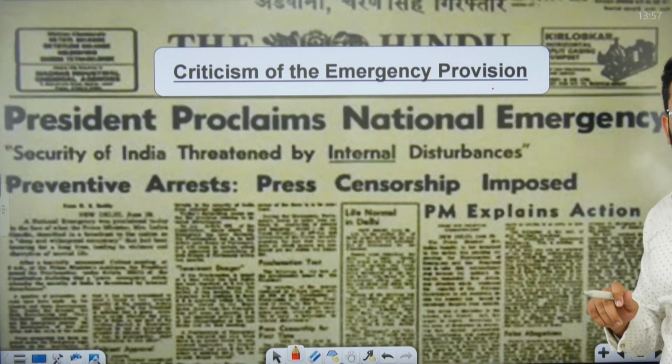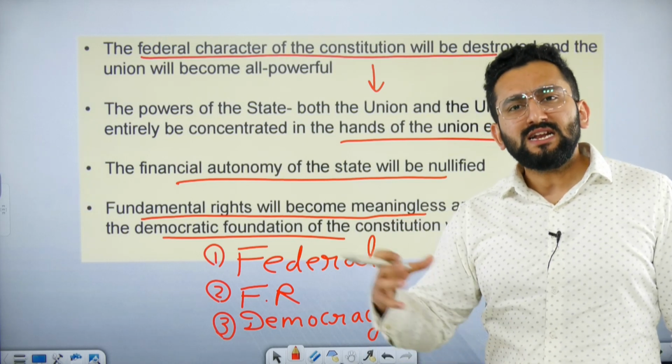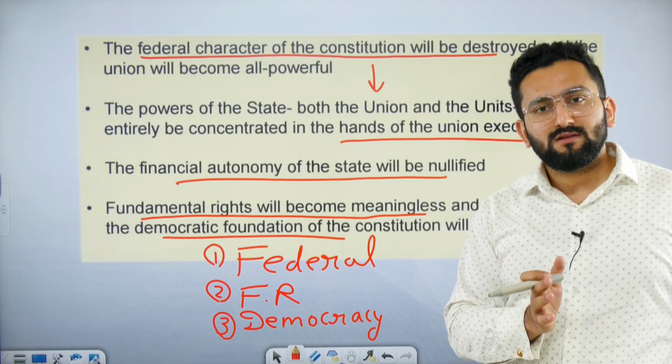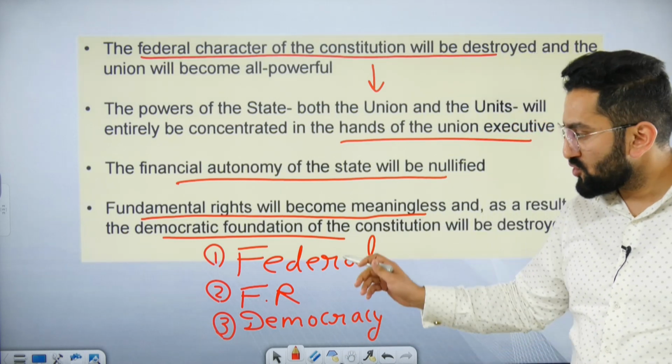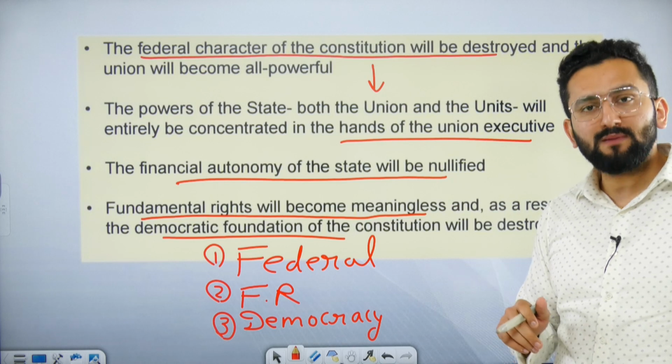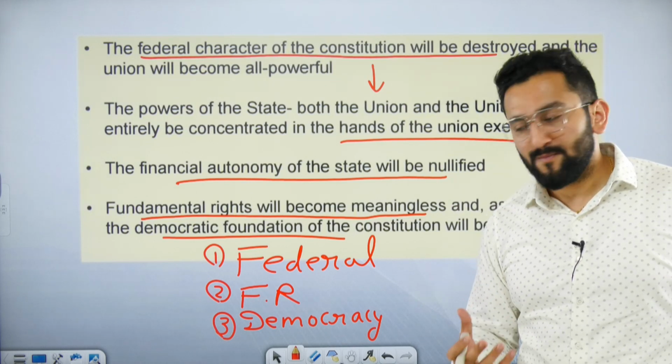Now, criticism of emergency provisions. You should remember 3 points. Number 1, that it gives excessive power to center. It turns India's federal model into unitary model. So this is one criticism. Sometimes center abuses these provisions to gain power.